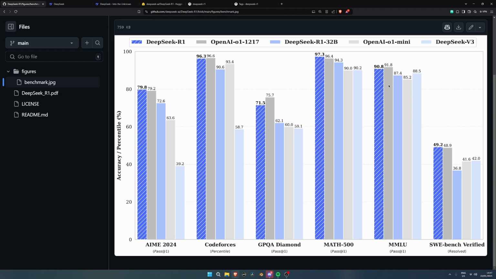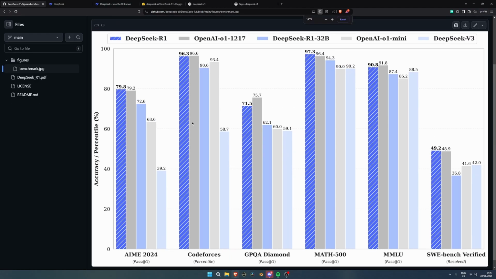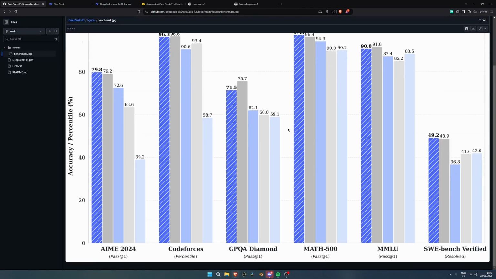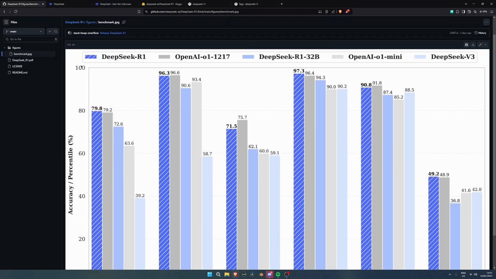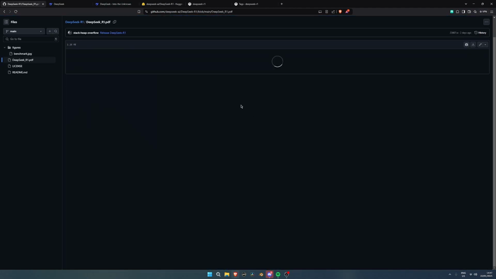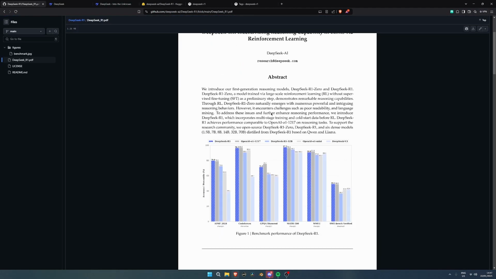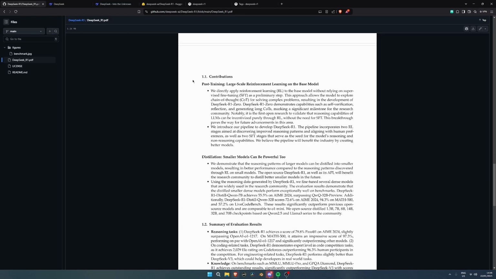Here, OpenAI O1 takes the lead on MMLU. And same thing here. Oh no, actually, OpenAI doesn't take the lead. Actually, DeepSeek takes the lead over here. So you can see they're pretty close to each other, right? In a lot of things. So here we have a full PDF, right? We have some important information, right?